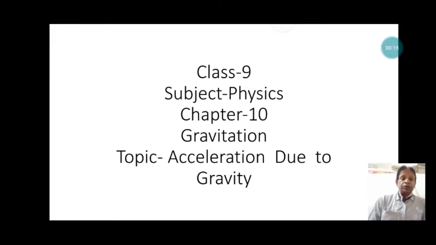Acceleration due to gravity means the acceleration produced by the earth on any object due to the gravitational force. When the earth exerts a force on any object, it produces acceleration, and this acceleration is called acceleration due to gravity. We will discuss it in detail.